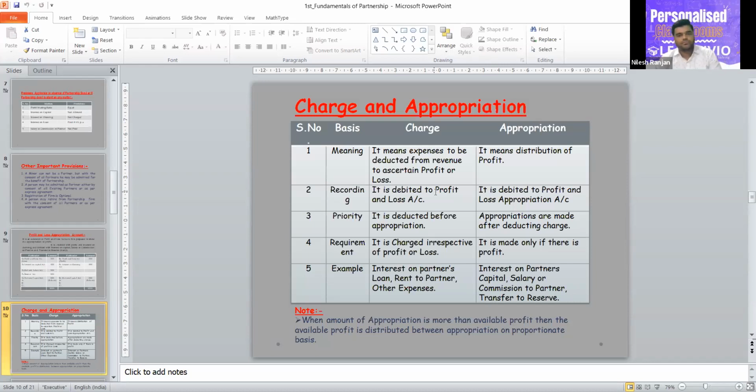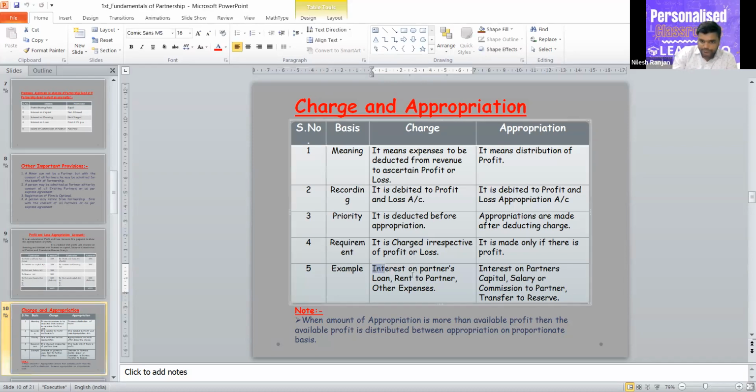Interest on partner's loan and rent to partner, you can see here, are written in charge. These two items are related with partners, but it is charged. And except these two, all other items related with partners are appropriation.